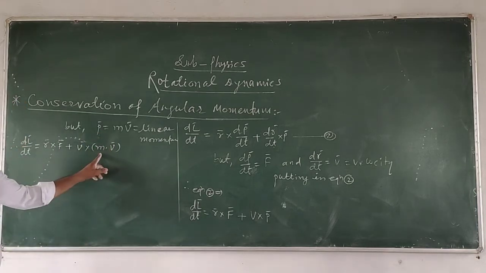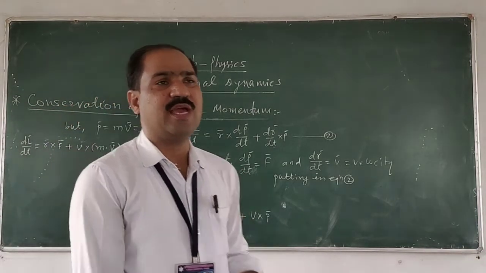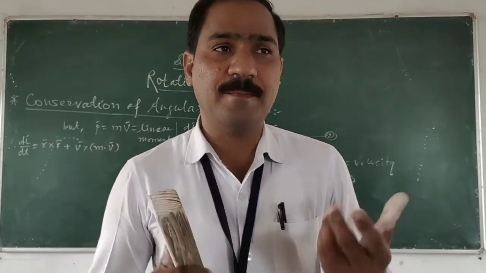Now mass is constant, therefore m can be taken outside of the bracket.